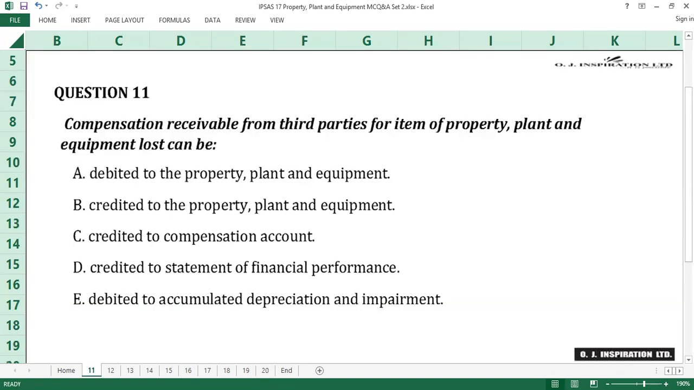Question number 11. The answer to question number 11 is D, credited to statement of financial performance. Compensation from third parties for items of property, plant, and equipment that are impaired, lost, or given up are included in surplus or deficit, that is, credited to statement of financial performance when the compensation becomes receivable. D is the answer to question number 11.